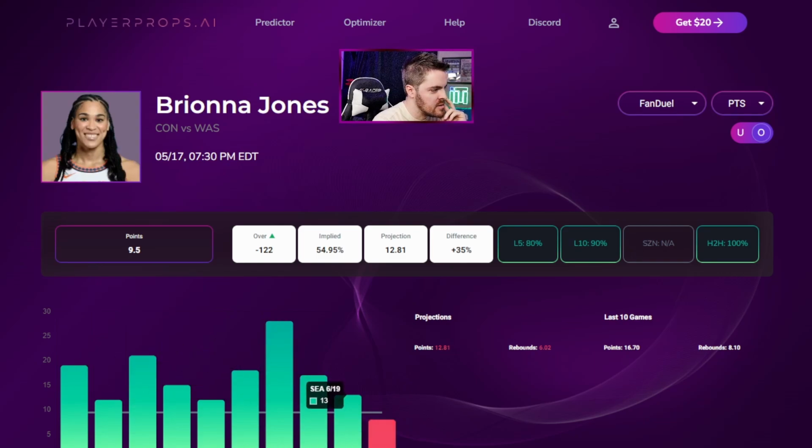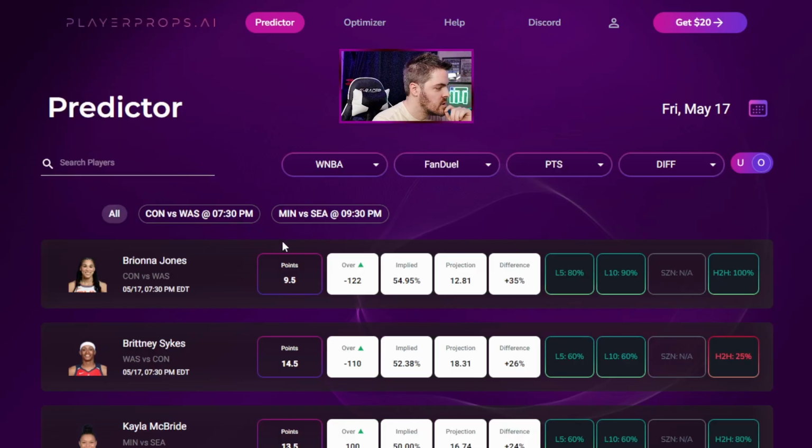This is why I say the past data, the last 5, the last 10, isn't crazy important. This 80% isn't crazy important to pay attention to, because there could be a lot of changes in the roster and playing time. If she had a 9.5 line for her first game, we would have looked at all this like, oh man, she's covered every single time. But then again, she didn't hit, because every season there are sometimes roster shakeups. I don't know if that's the case for Connecticut at this very second, just by looking at the screen, but the fact that she's 0 for 1 on a 9.5 line makes me shy away from her, even though her projection is 12.81 points for tonight's game.